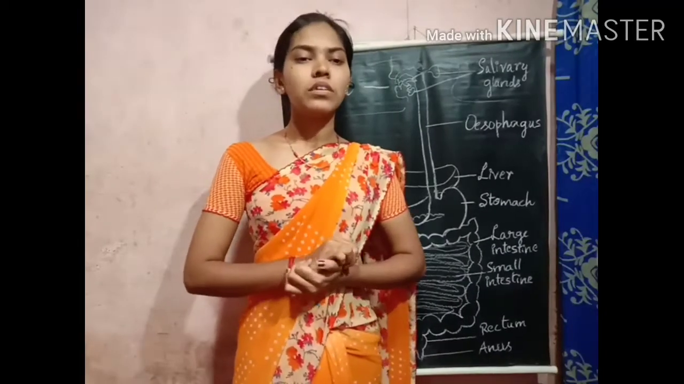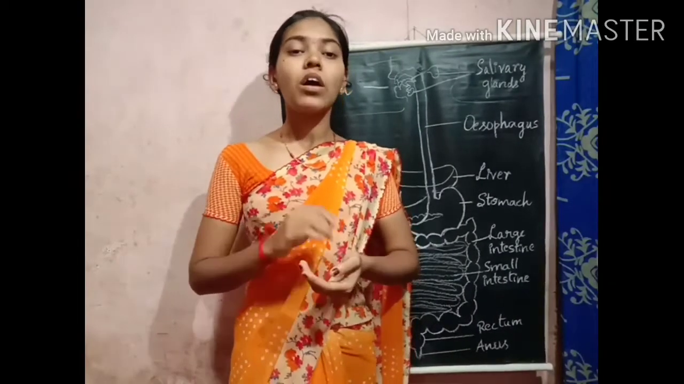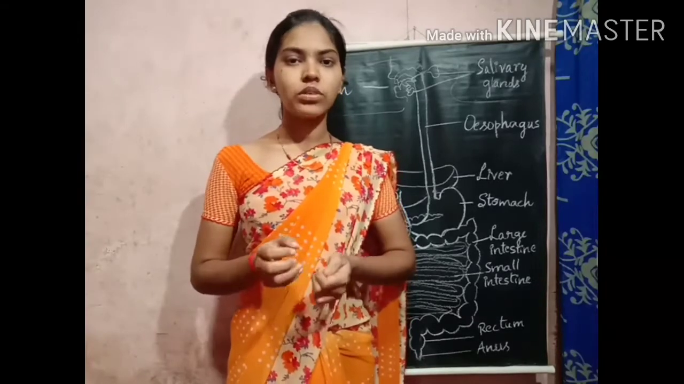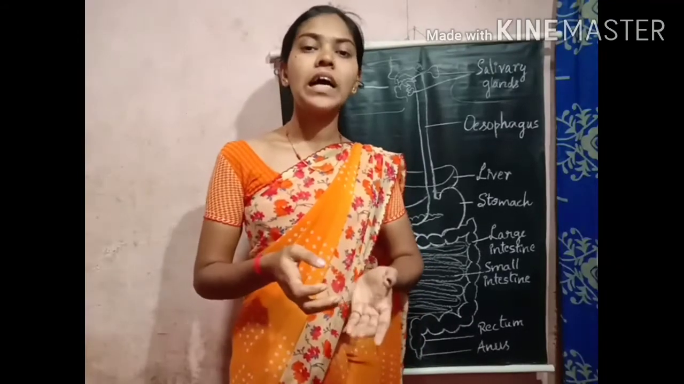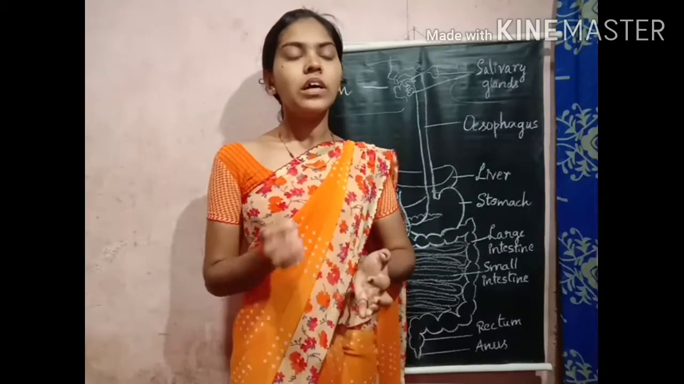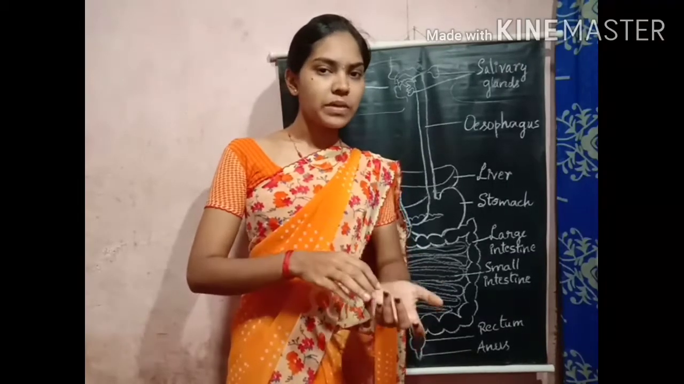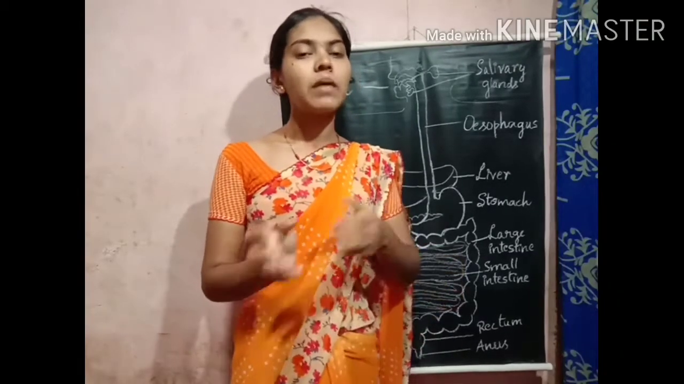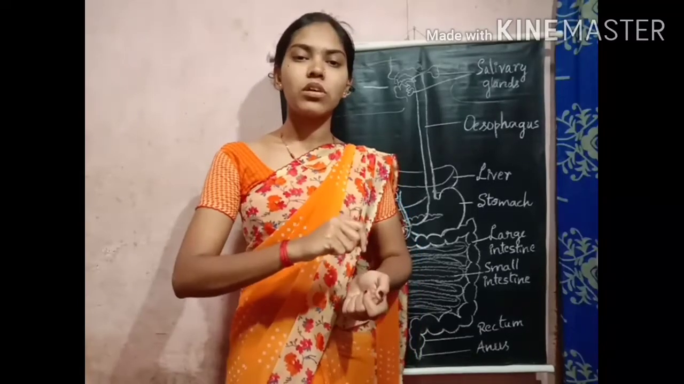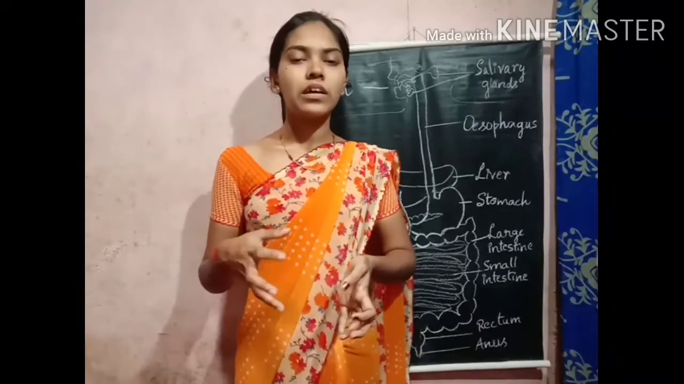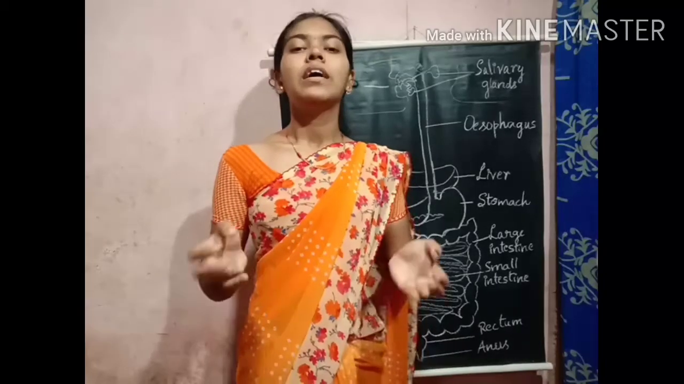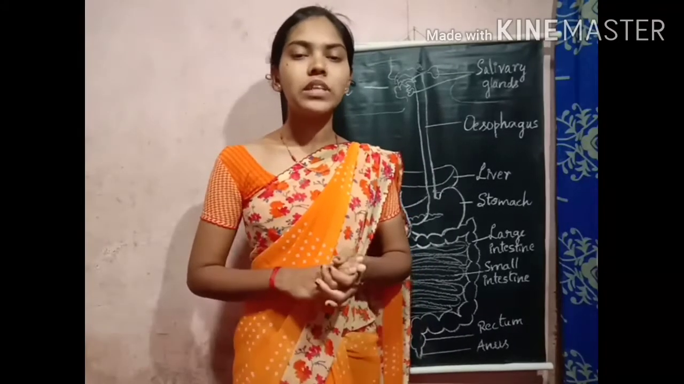Animals are not able to prepare their own food, so they are known as heterotrophs. They depend on plants. Some animals depend directly on plants and some depend indirectly on plants. Based on their way of nutrition, they can be classified into three types.